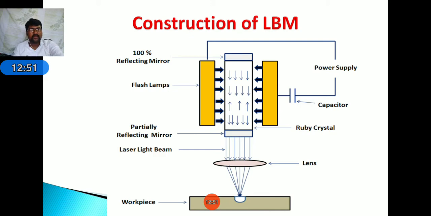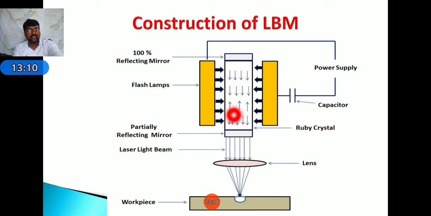This is a diagrammatic representation of LBM. It consists of a power supply and a laser medium. Next, flash lamps, capacitor. Next, lens. Next, partially reflecting mirror and 100% reflecting mirror.